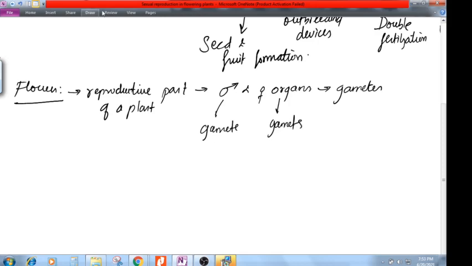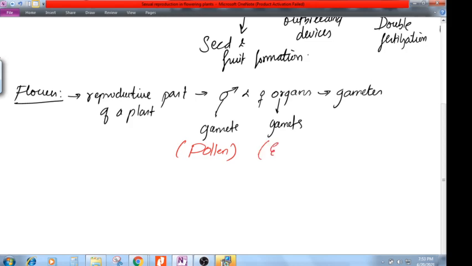Can you tell me the name of the gamete produced by the male? It is produced by the anther. The gamete is pollen. The female organ will be producing the ovum, the embryo sac, or we'll say egg. Embryo sac is the gametophyte. So this pollen and egg fuse, and it produces fertilization with the help of zygote formation, and the zygote is 2n.